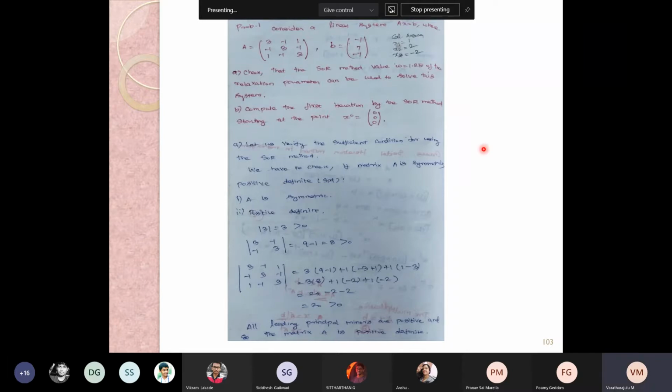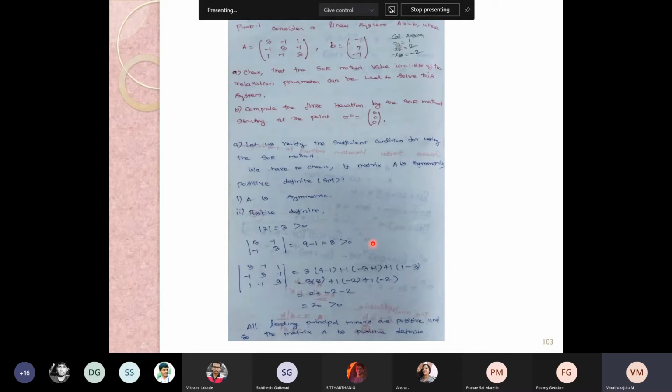The first term should be positive, and the first 2 cross 2 matrix should also be positive. Here the first term is 3, and the 2 cross 2 minor is 3 minus 1 3, that becomes 8, which is also greater than 0.